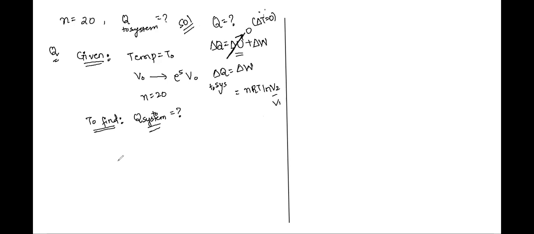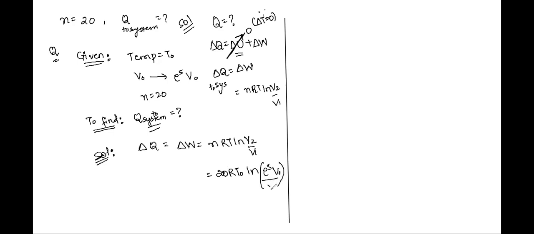We have the heat supplied to the system given by, we have solution, heat supplied to the system, right? Delta Q is given as delta W. Delta W is nothing but the work done, which is nRT log of V2 upon V1, which is nothing but 20 into R into T naught times log of E to the power 5 times V naught, right? And V naught is nothing but the initial volume which I have taken.